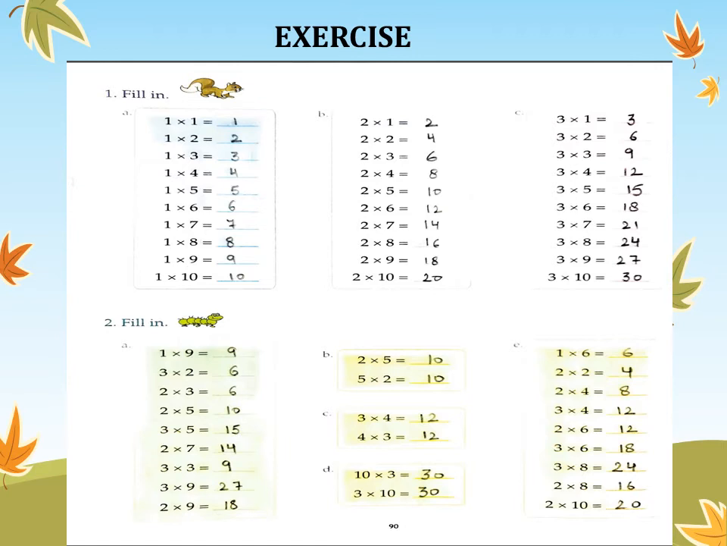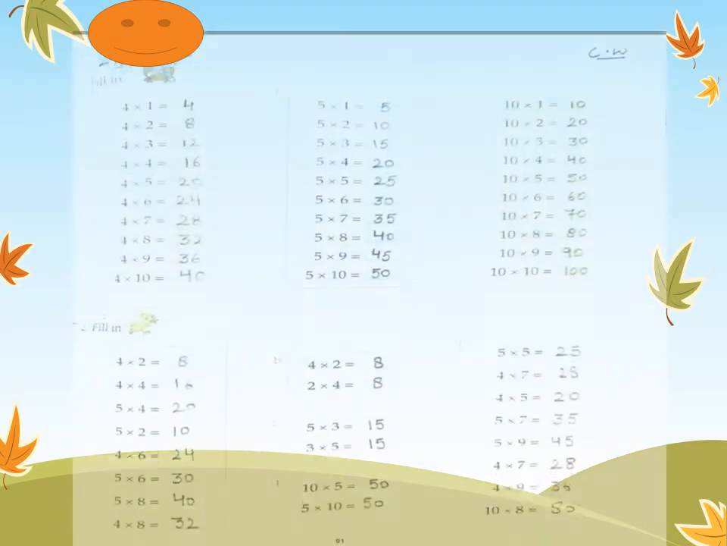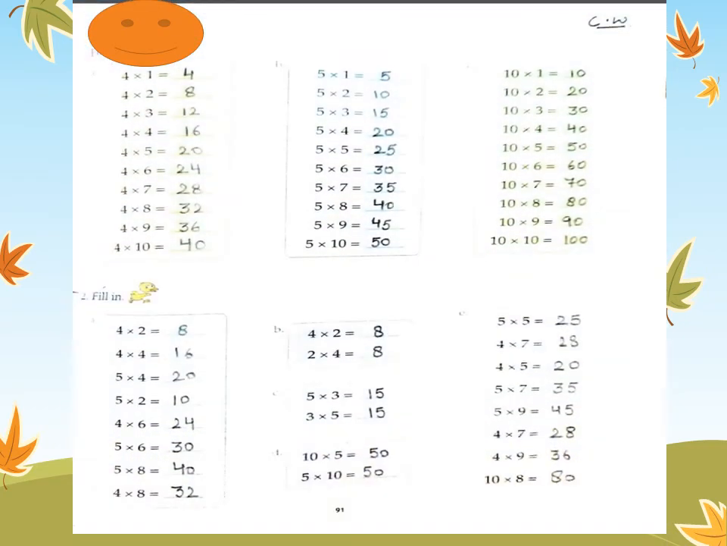Let's move to page number 91. I'm sorry to say, let's move to page number 91, where we are having the exercise again. From page number 91, what we can learn is, in question 1, A, B, C part, 4, 5 and 10.